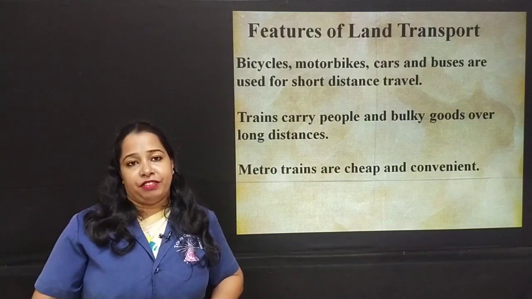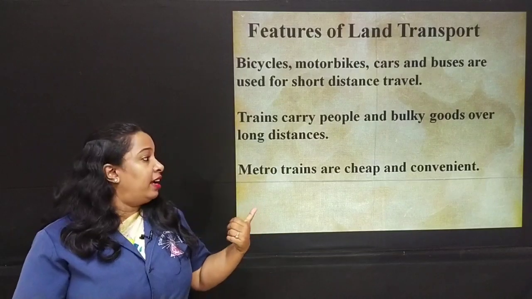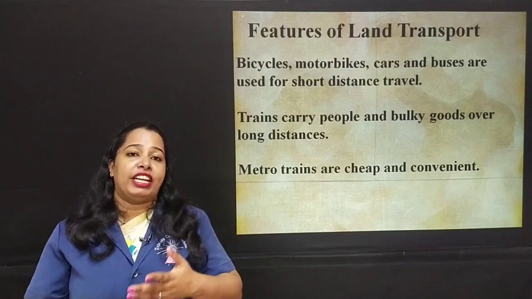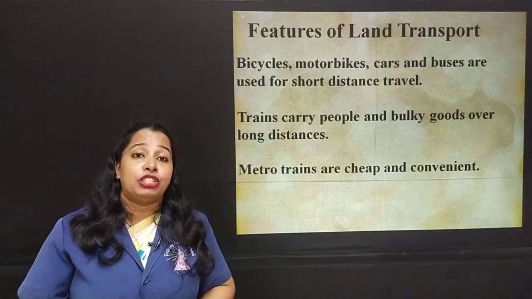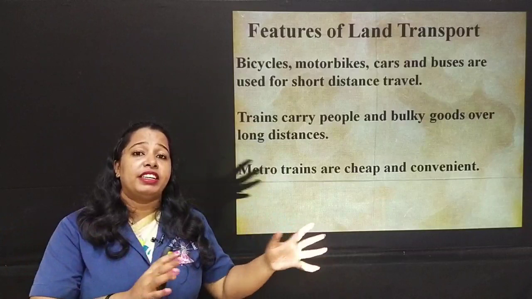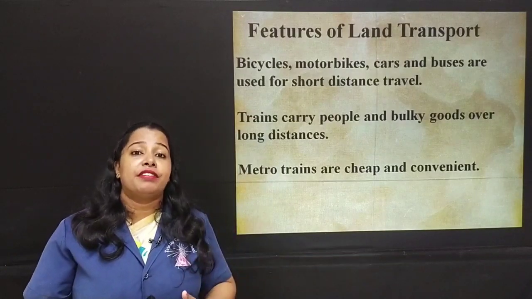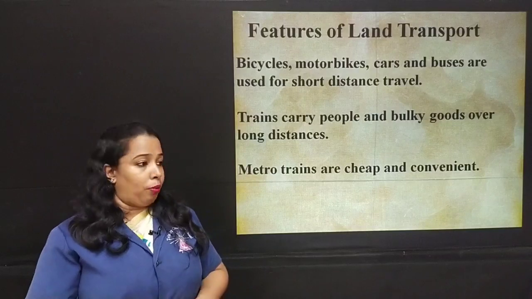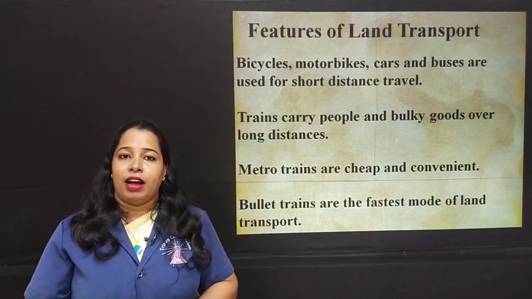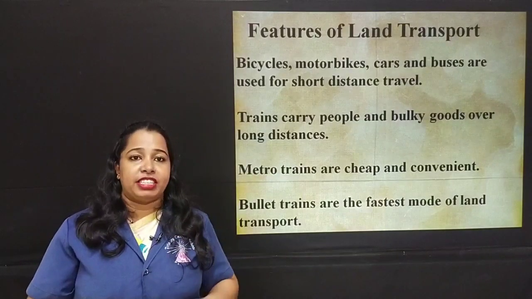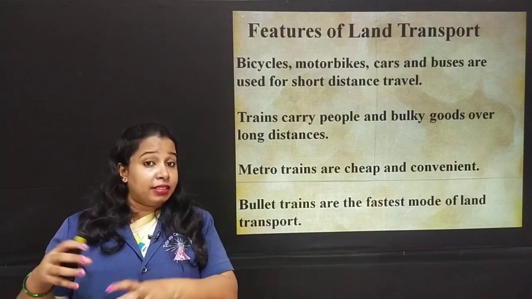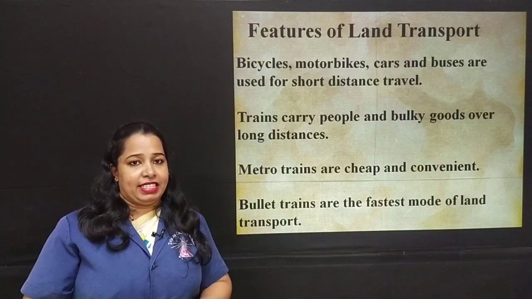Metro trains are cheap and convenient. The metro trains are cheap and convenient because in most of the metro cities like Mumbai, Bangalore, Chennai, Delhi, people commute through metros because it is very cheap and very convenient. Most of the offices will be located near the metro stations, so it becomes easier for them to travel to work or to home. Bullet trains are the fastest mode of land transport. I'm sure my dear children, you know about bullet trains. Bullet trains are very fast. Among the land transport, bullet train is the fastest one.